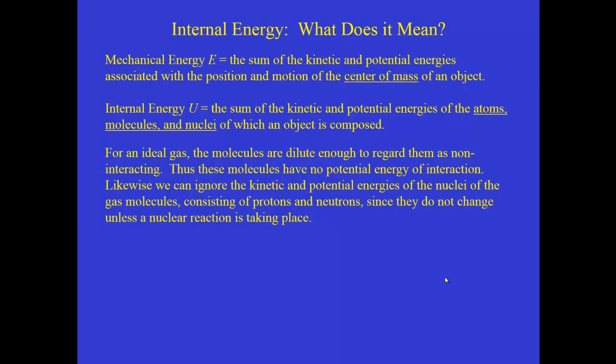So the protons and neutrons inside the nucleus do have kinetic and potential energies, but unless the nucleus breaks up and then forms a new nucleus, those protons and neutrons have the same energy all throughout the motion of an object that has those protons and neutrons inside. So we're just going to ignore the energies of those particles.